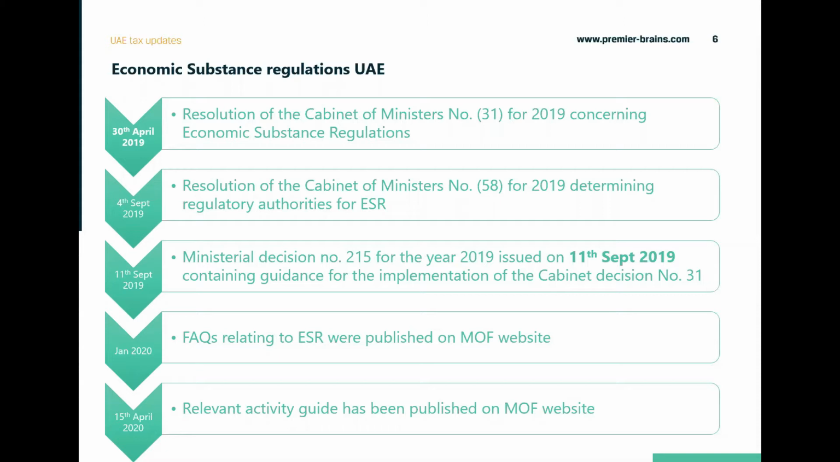And now after 15th April, the deadlines have been given for submitting the economic substance notification. And there have been different deadlines by different authorities, different free zone authorities and other regulatory authorities. But mostly it is 30th June. And there are some other deadlines also. So we will be covering those specific deadlines in detail in the next slides.